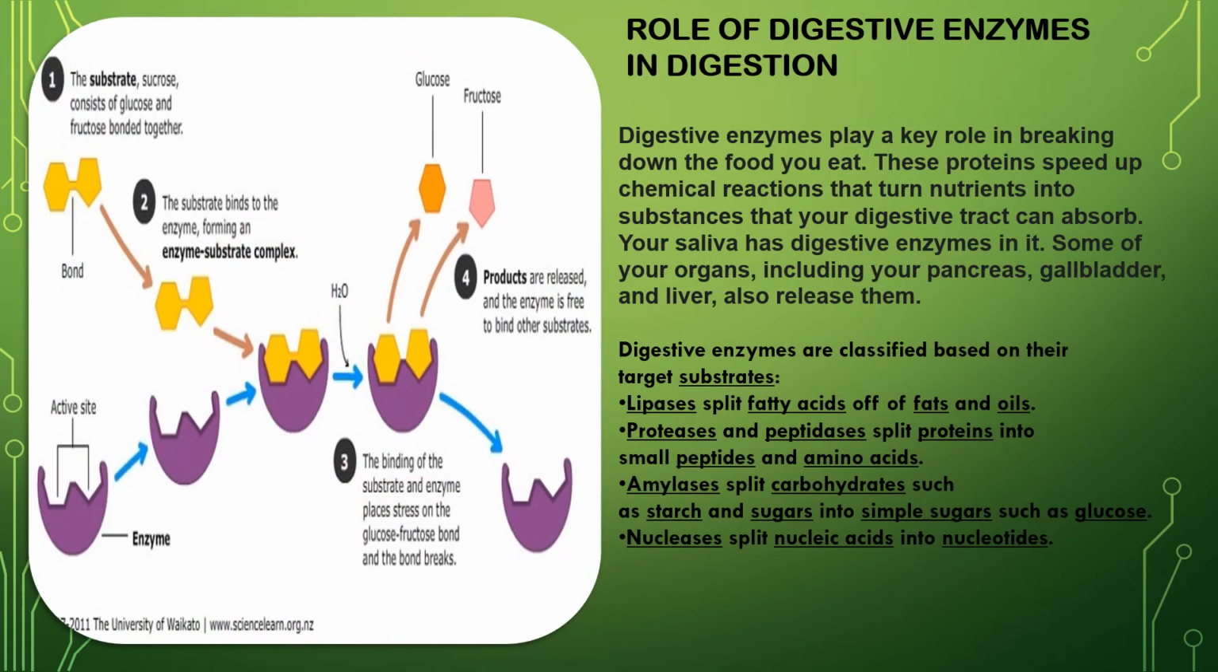Now we'll discuss the role of digestive enzymes in digestion. Digestive enzymes play a key role in breaking down the food you eat. These proteins speed up chemical reactions that turn nutrients into substances that your digestive tract can absorb. So your saliva has digestive enzymes in it. Some of your organs, including your pancreas, gallbladder and liver, also release them.